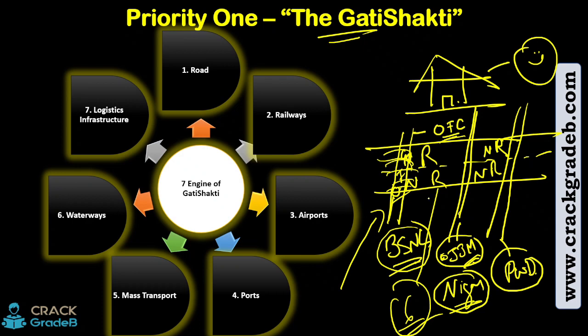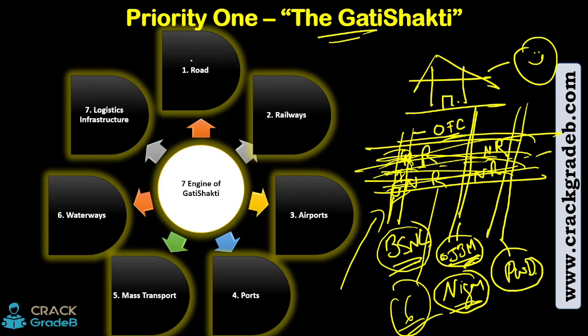So every department will have a comprehensive platform called Gati Shakti where everyone can see the project, so that things can be done in a synchronized manner. Okay, BSNL will be told, okay, you go, you put your optical fiber cable. This Jal Jeevan Mission people, they will be told, okay, you go and you put, everyone will do their work, and then PWD people will come and make the road. Means every work is done for at least a good amount of time, maybe 10 years or 15 years, right?